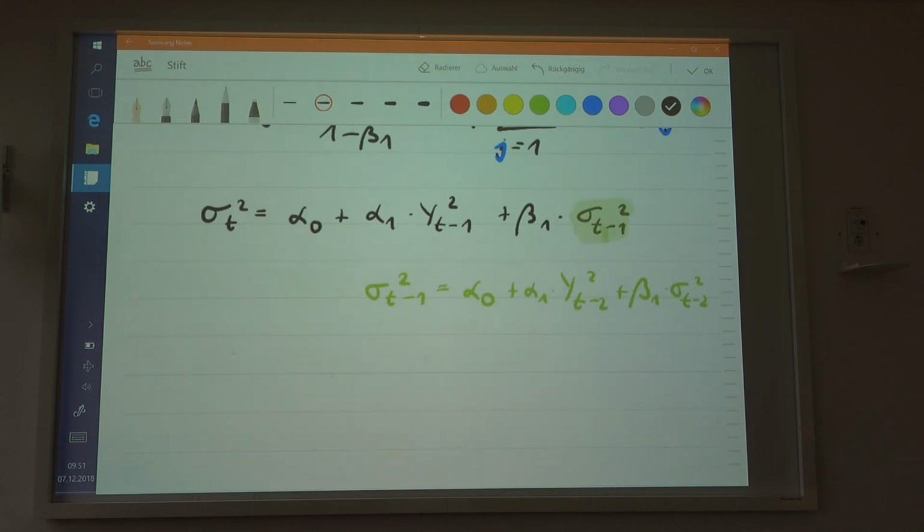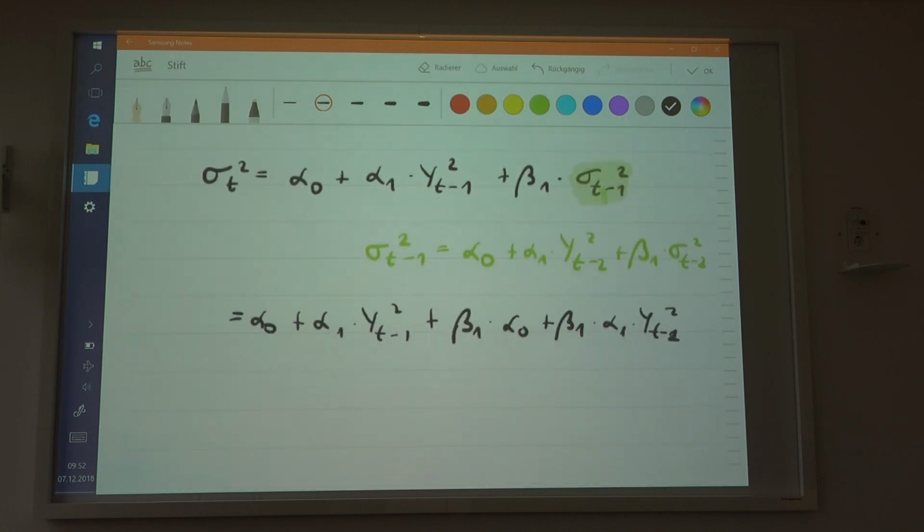So you have alpha 0 plus alpha 1 times yt minus 1 squared, and then beta 1 times the whole thing. So beta 1 times the whole thing would be beta 1 times alpha 0, plus beta 1 times alpha 1 times yt minus 2 squared, and then you have beta 1 squared times sigma t minus 2 squared.